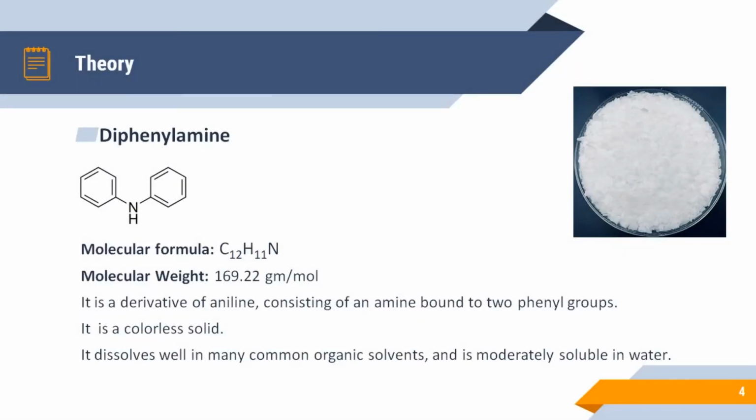Before moving on to the principle and procedure, let us see the account of chemicals. Diphenylamine is a derivative of aniline, as you can see from the structure. It consists of an amine bound to two phenyl groups. Its molecular formula is C12H11N. Molecular weight is 139.22 gram per mole. It is a colorless solid. Moving on to its solubility, it dissolves well in many common organic solvents and is moderately soluble in water.